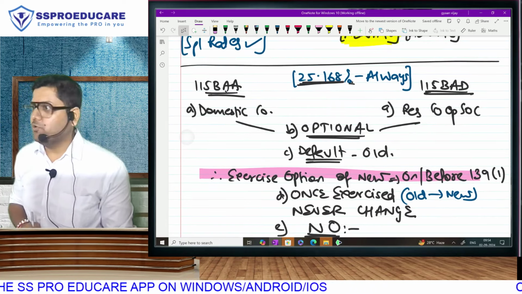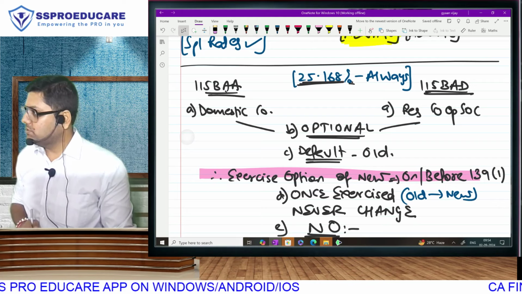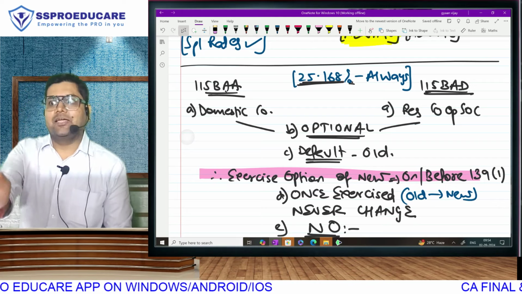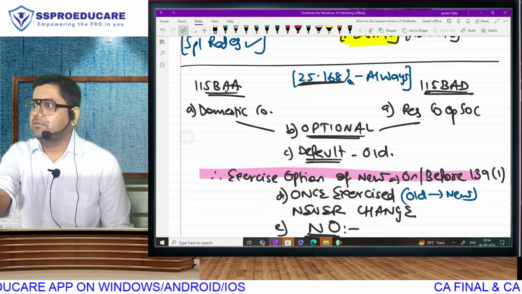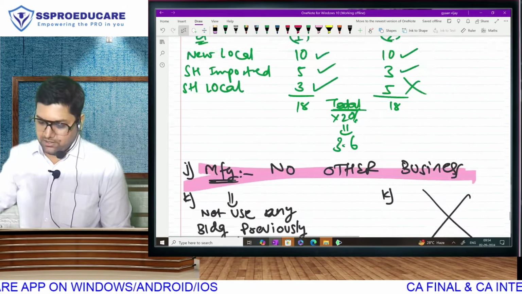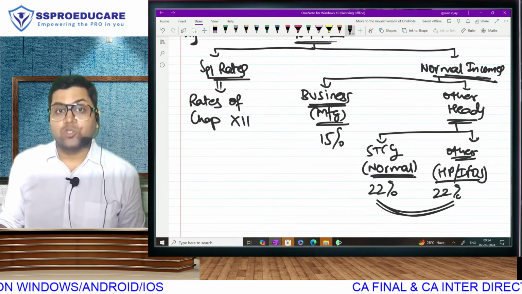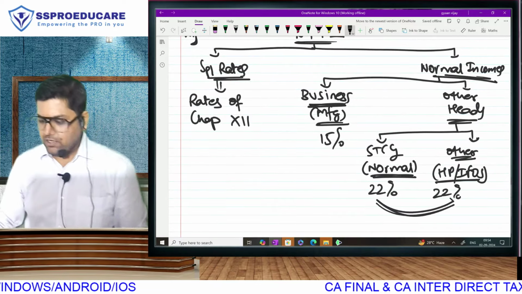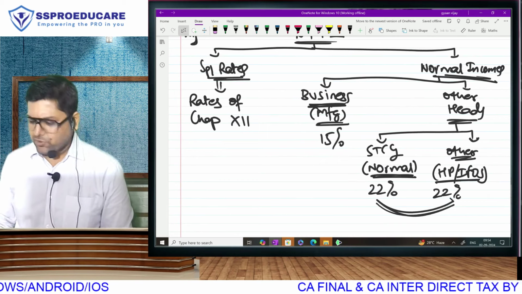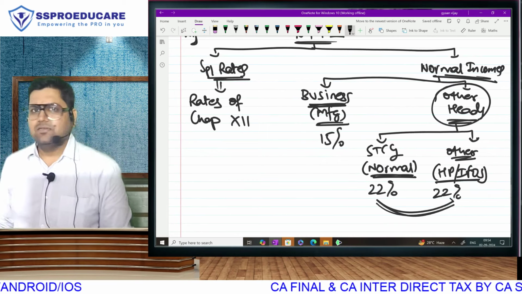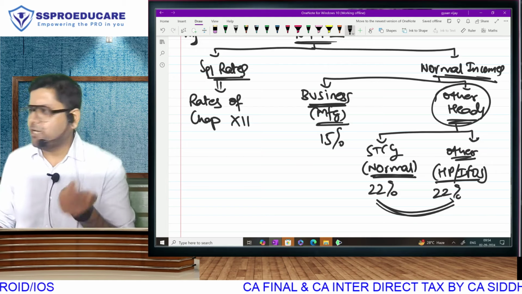For all other incomes, you are going to be treated like this. Understood? Of course, normal income, because special income has special rates. Is this clear? Okay, wait. Now the question is, sir, finally this and this both will go in 25.168 net. So why are you segregating? Then you could have written everything else 25.168, basic 22 plus 10 plus 4.